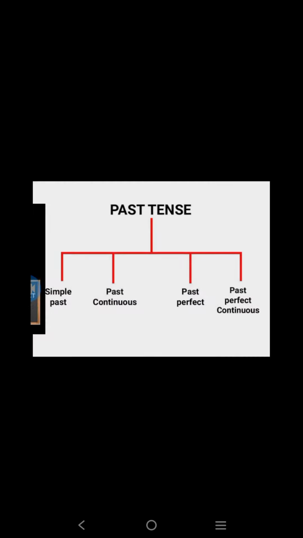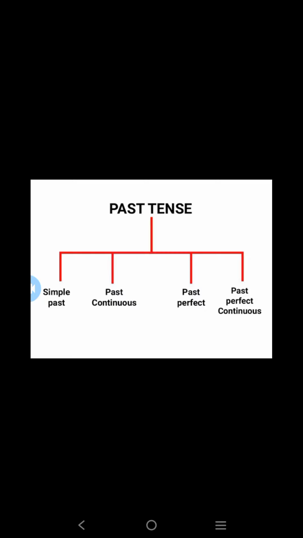Next one is past tense. In the same way, past tense is also classified into four types. They are simple past tense, past continuous tense, past perfect tense and past perfect continuous tense.